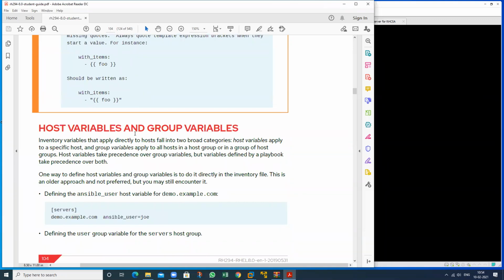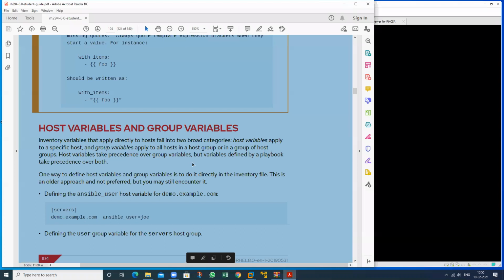And we can also define the variable in the inventory file. It can be a host variable and it can be a group variable also. See here, inventory variables that apply directly to hosts fall into two broad categories. Host variables apply to a specific host, and group variables apply to all hosts in a host group, or in a group of hosts. Host variables take precedence over group variables.